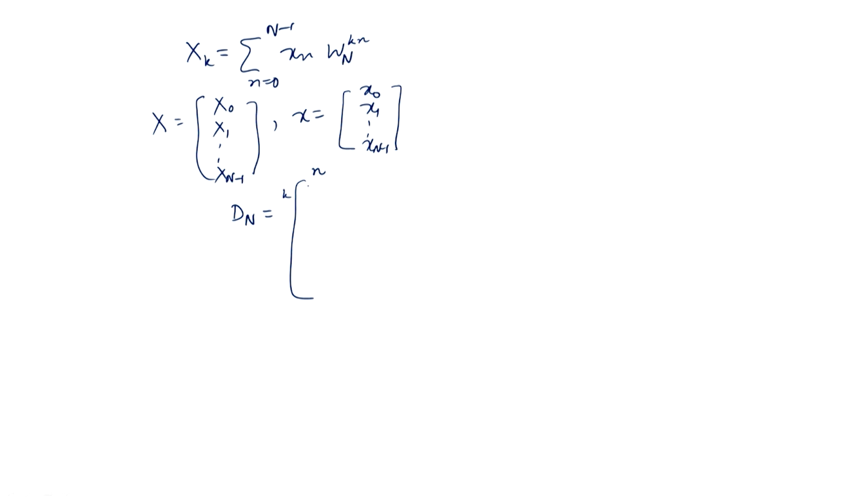First we write when k is equal to 0 and n equal to 0. k varies from 0 to N minus 1 and n also varies from 0 to N minus 1. The columns are 0, 1, 2 and so on up to N minus 1. Here k equal to 0, then k equal to 1, then k equal to 2, and so on up to the N minus 1th row.